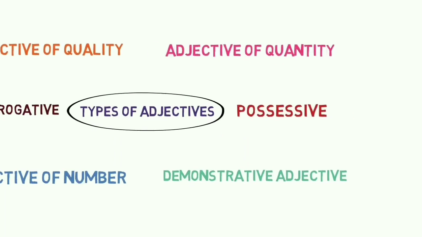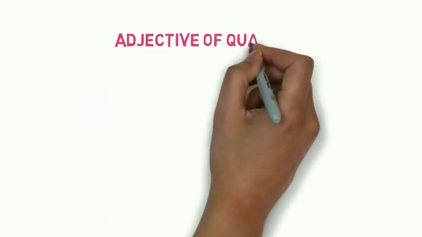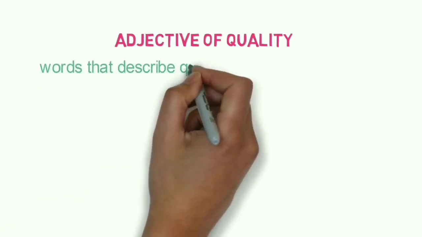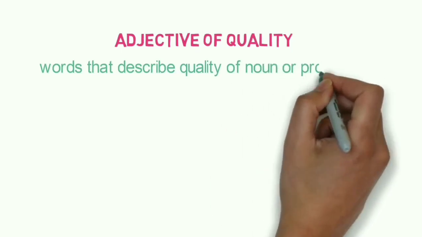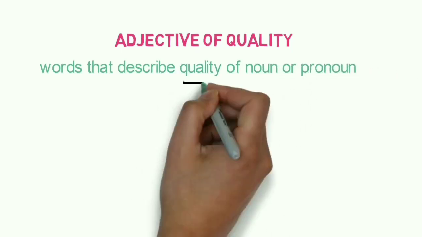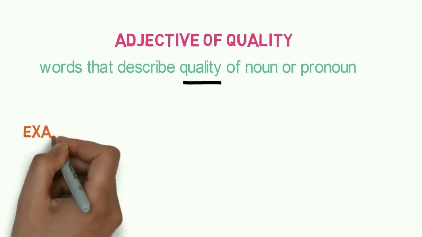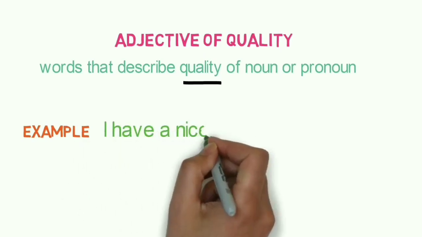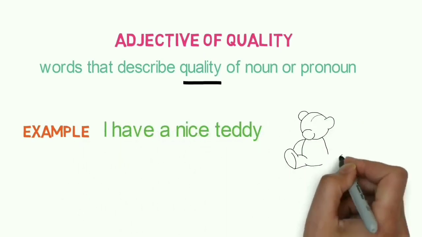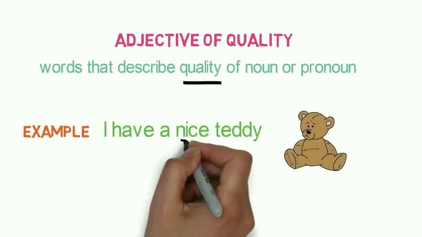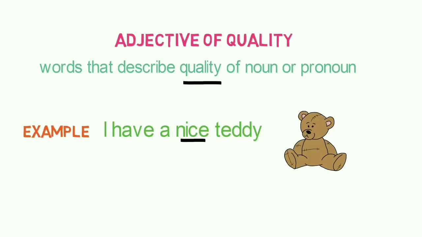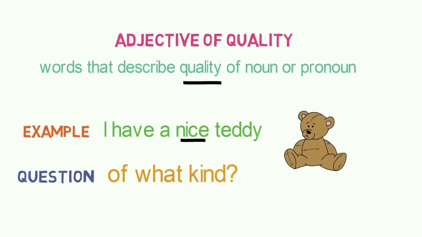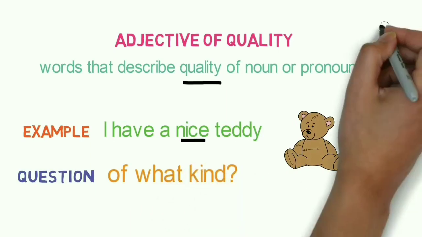Now, first of all, let's see adjective of quality. Words that describe the quality of a noun or pronoun. Here, note down the word quality. For example, I have a nice teddy. Here you can see a teddy. Here I have used the word nice to tell the quality of the teddy. Adjective of quality generally answers the question what kind.